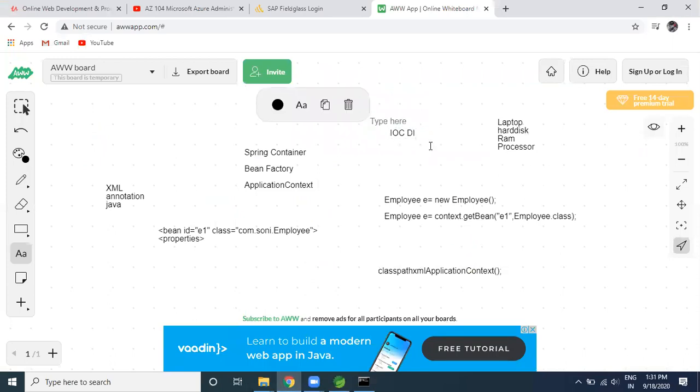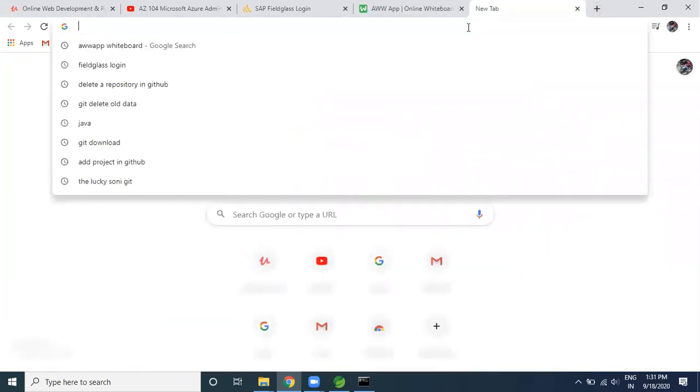So I think you got the visibility of what inversion of control is, what dependency injection is, and how exactly the object is being created as part of Spring, and we are trying to use the ClassPathXmlApplicationContext. We are also trying to use the FileSystemXmlApplicationContext.